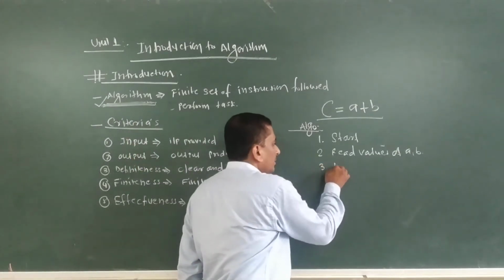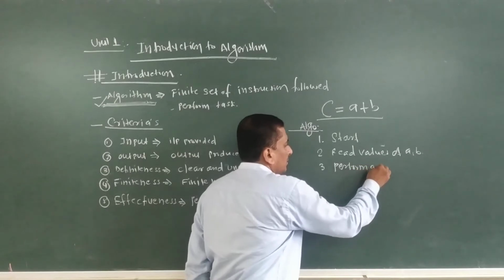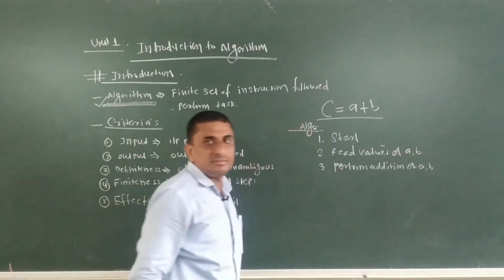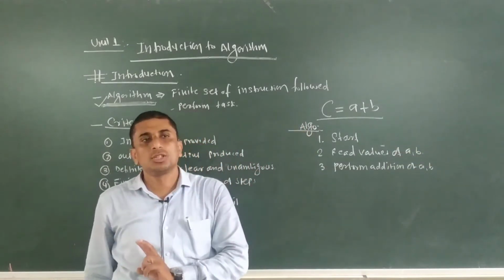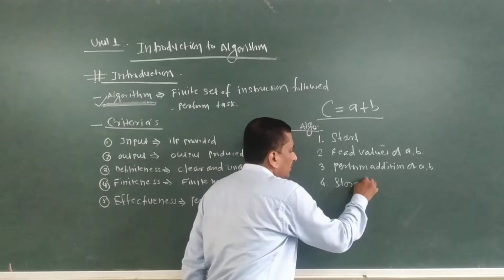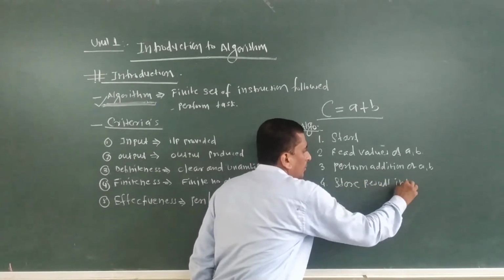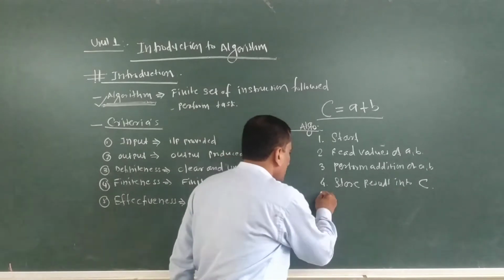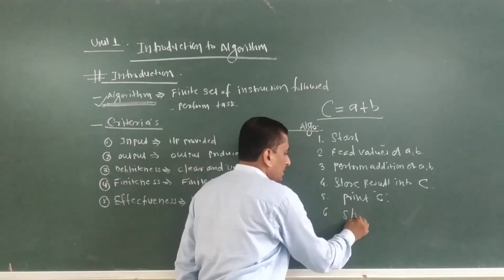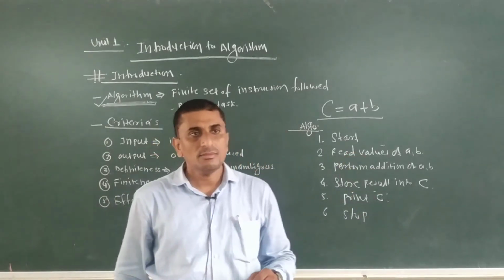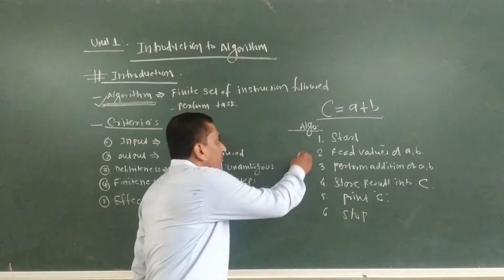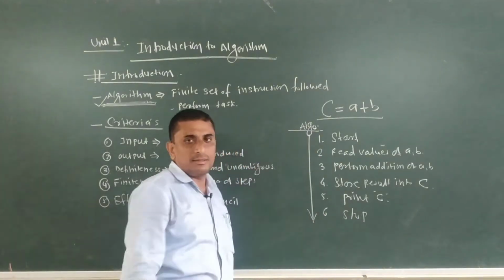What will be step 3? Perform addition of a comma b. The third step is performing the addition of the two variables a comma b. Step number 4, store the result into C. Step number 5, print the value of C. Step number 6, that we call the stop. This is the simple algorithm, C is equal to A plus B, which we can write in a finite number of steps like this. Is it okay?